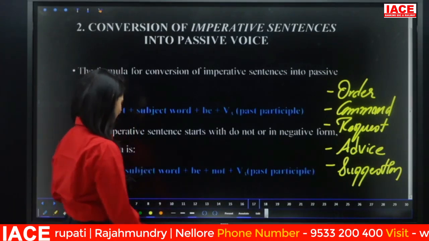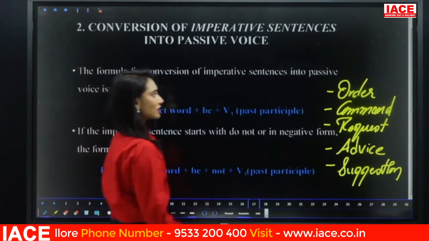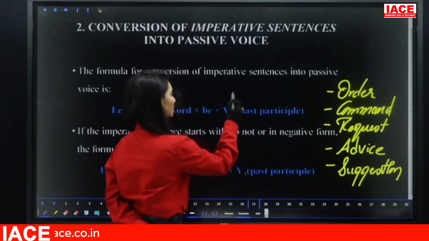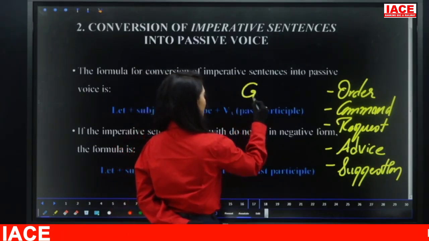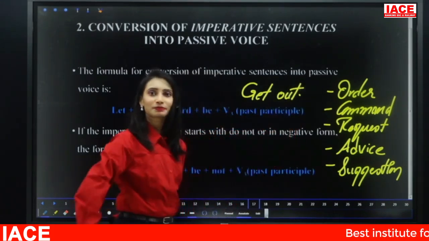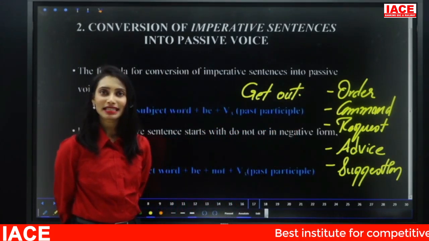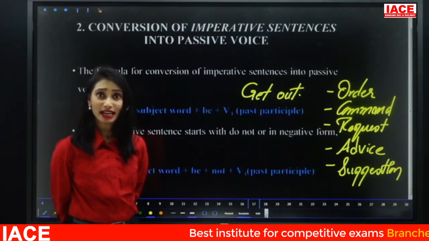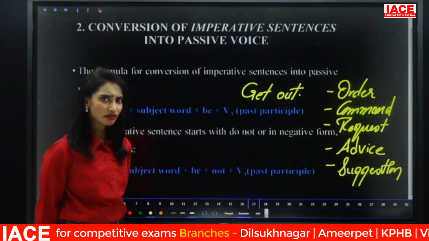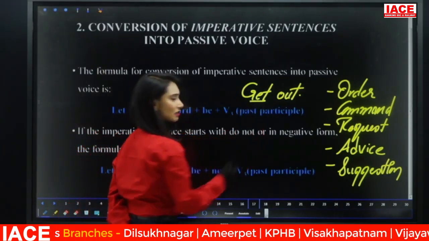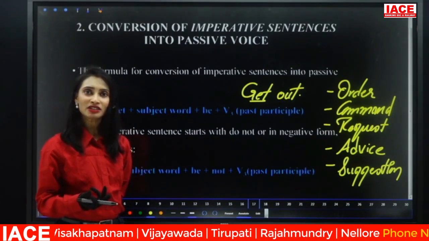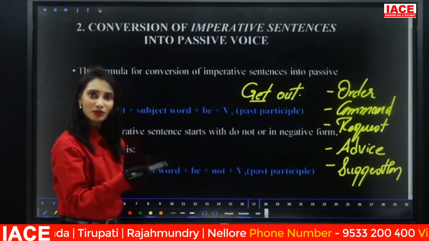See, let me take a small example for imperative sentences so that you will get an idea why we are taking this kind of conversion. So, look at this. Get out. What is the subject here? Is there any subject? No. What is the verb? Get. Right? When there is no subject, how can subject become object and object become subject?